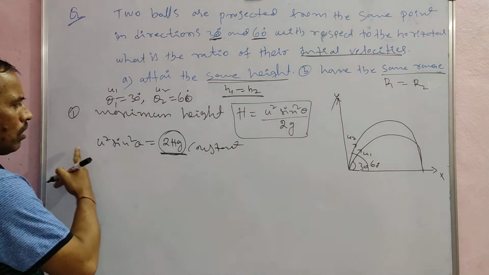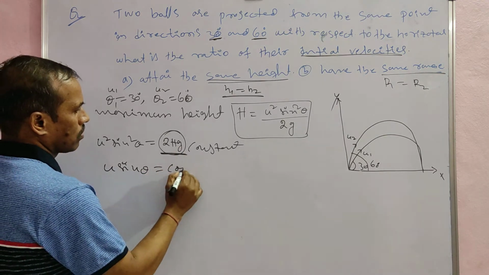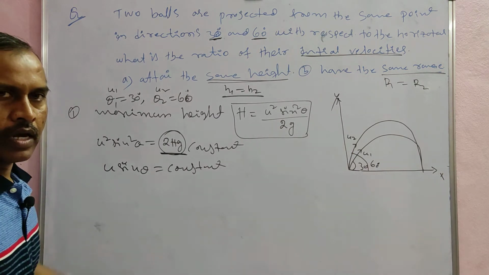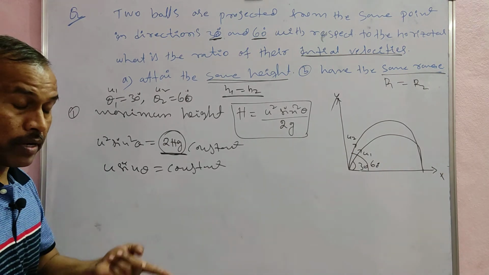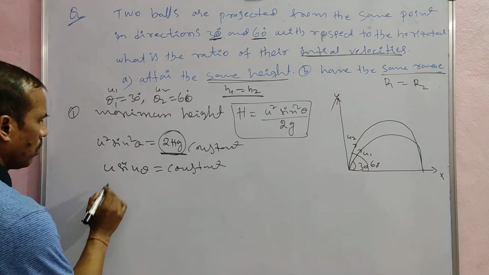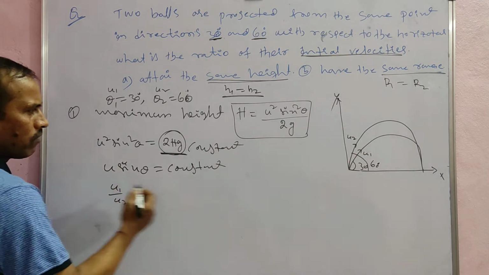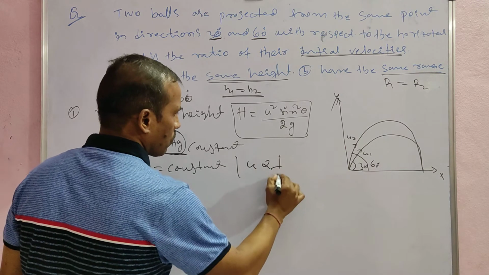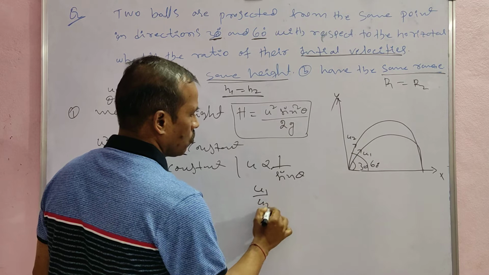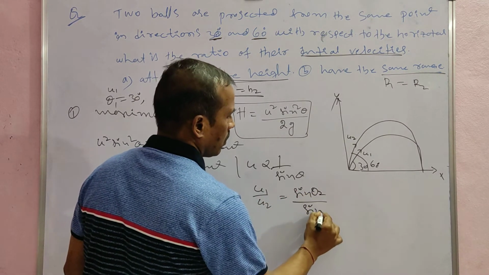So u sin theta is equal to a constant. Comparing the initial velocities, u is inversely proportional to sin theta, that means u1 by u2 is equal to sin theta 2 by sin theta 1.